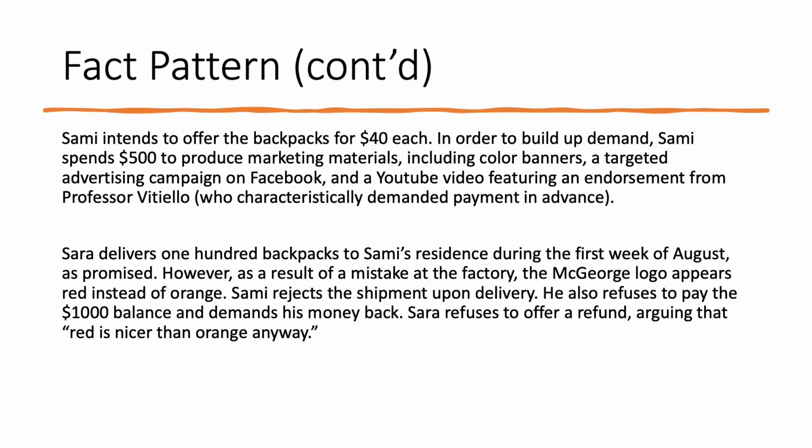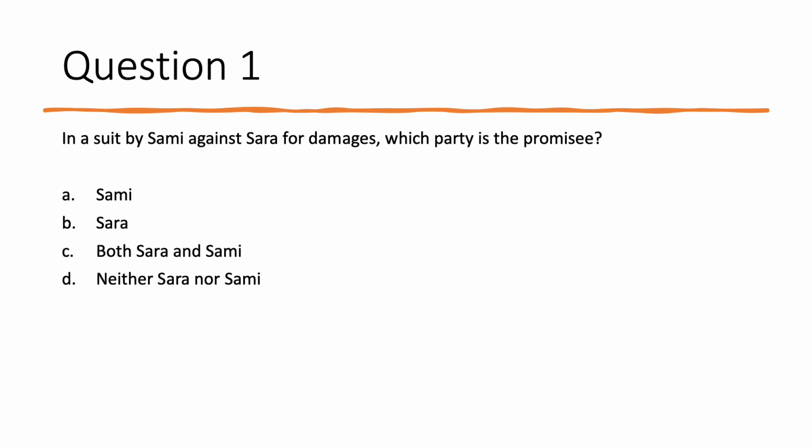Now, as we'll learn at the end of the semester, the UCC has a set of specific provisions that govern how to compute damages in circumstances where either a buyer breaches or where a seller breaches. Here, of course, we're dealing with a breach by the seller, Sarah, and so those provisions would be our reference point. But even without knowledge of those provisions, we can do a pretty good job of getting to the bottom of what kinds of damages Sarah is likely to owe Sammy based on just what we know. So let's consider how to proceed.